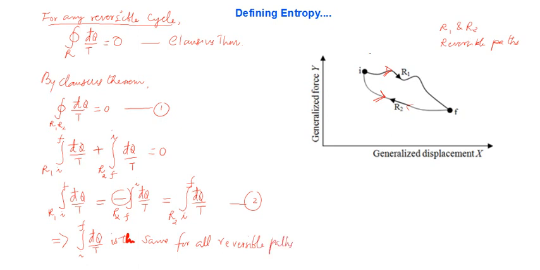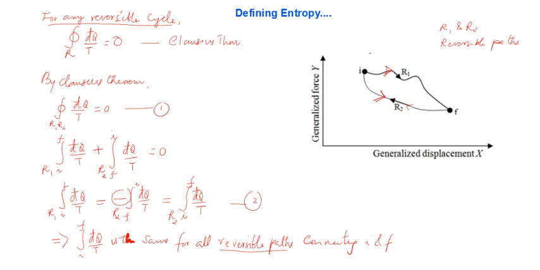So to denote that, if you want, you can put an R here. Okay, even if that R is missing, once you write that it is true for all reversible paths, it's true. So this is true for all reversible paths, okay, connecting the two equilibrium states. We have defined I and f as any two equilibrium states of the system, right?